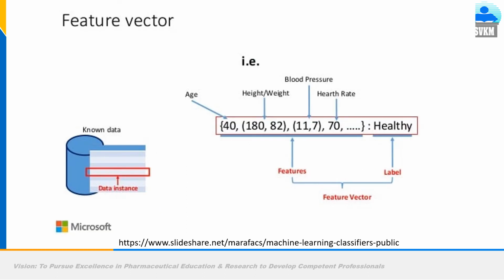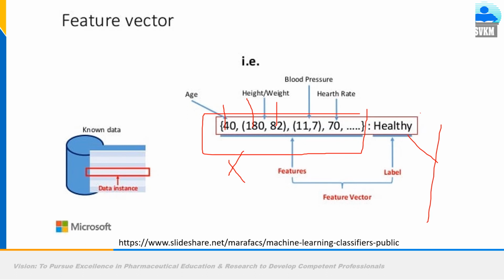So it is a feature vector. For example, this is the feature vector entirely. This is a feature vector. This is a feature vector. X value. This is the Y value, the output. So age is 40, height is 180 centimeters, weight is 82 kg for example, blood pressure 11 and 7, heart rate 70.